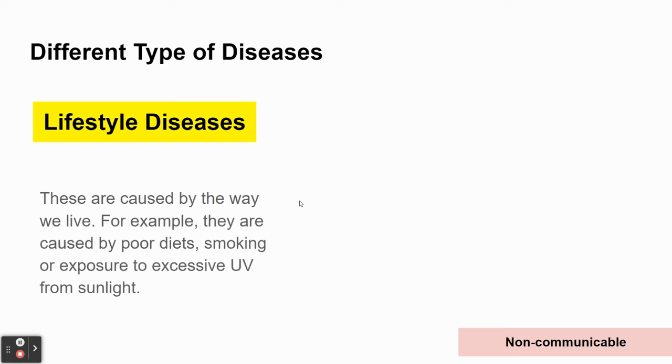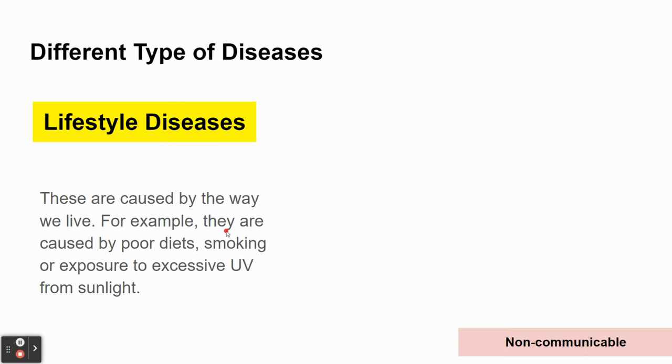We also have lifestyle diseases. So again, these are an example of a non-communicable disease, and these are caused by the different ways that people live. So for example, if someone has a poor diet with poor levels of physical activity and exercise, they're at higher risk of things like obesity or type 2 diabetes.